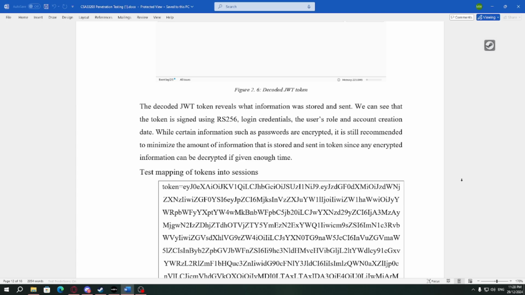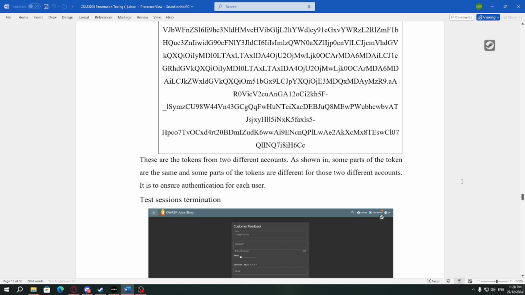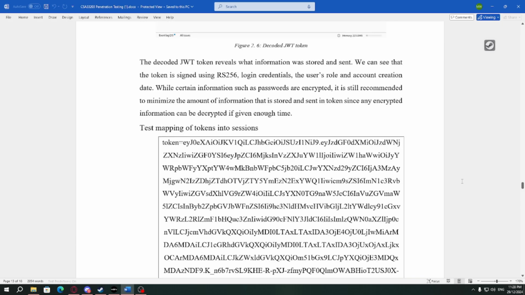While certain information such as passwords is encrypted, it is still recommended to minimize the amount of information that is stored and sent in the token, since any encrypted information can be decrypted if given enough time. These are examples of the token.